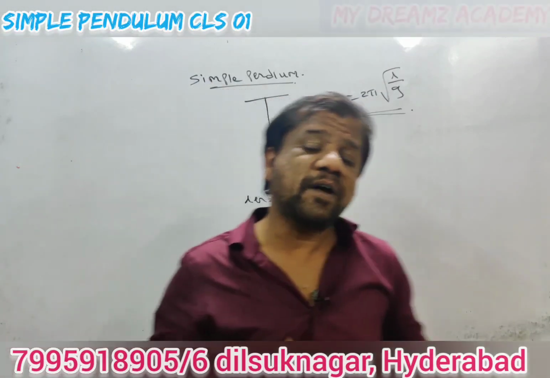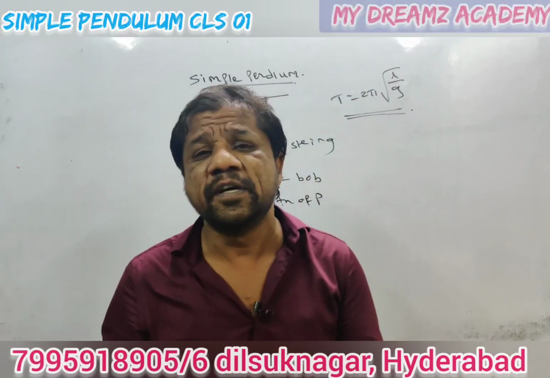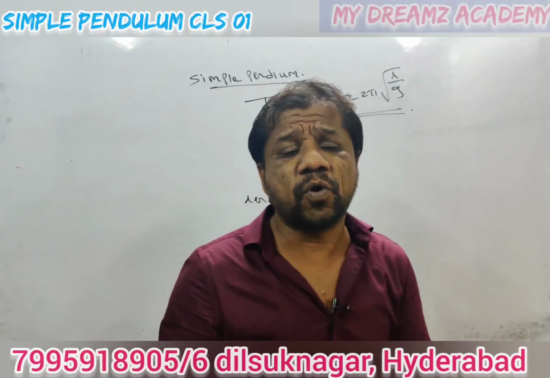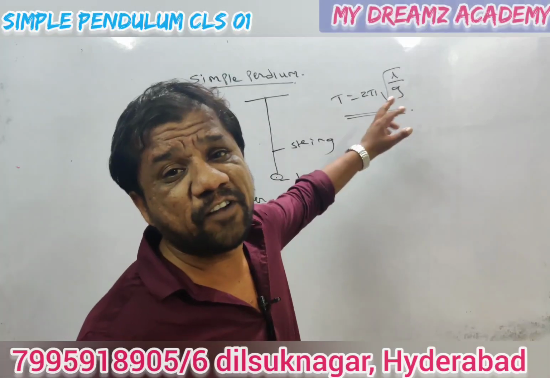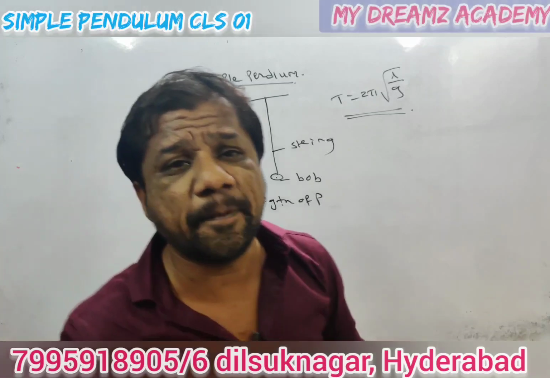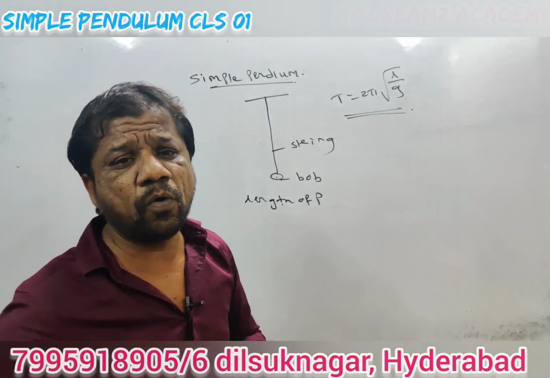When you go to other planets or other satellites, the g value will vary. For example, the moon is the natural satellite. What is the g value on the moon? It will be 1/6 times that of the earth. So automatically the time period will vary for the pendulum when we move from earth to moon.